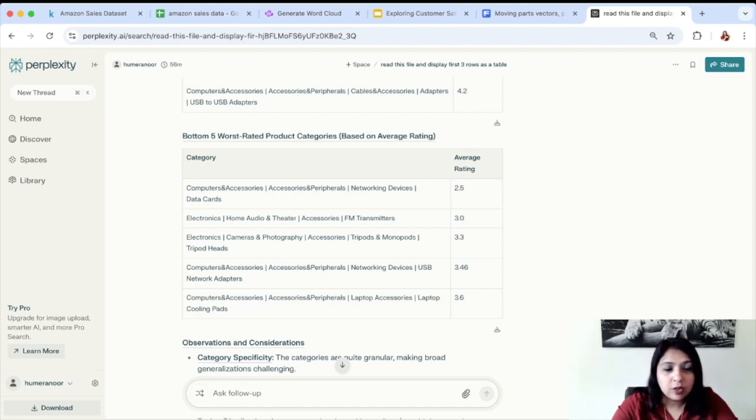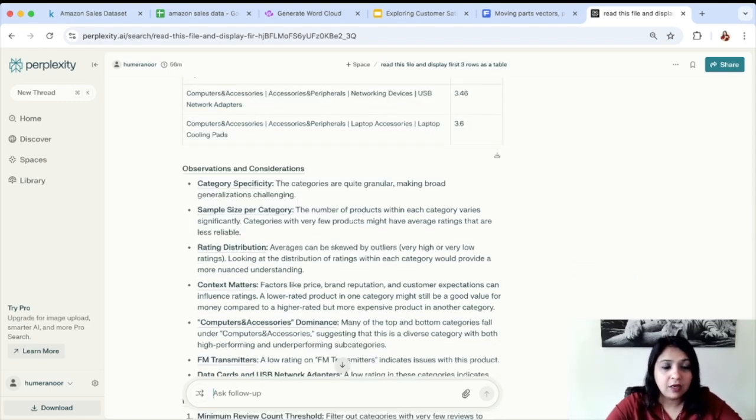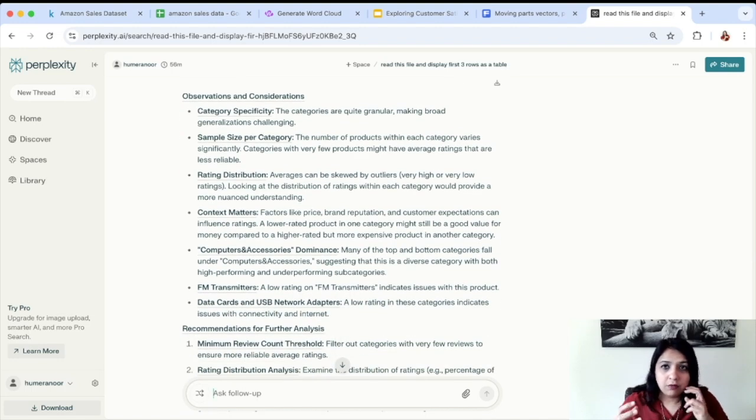Now it is also specifying observations and considerations like the specific categories and the sample size. We need to make sure that we are also looking at data which is representative. So maybe just one person said a very bad thing about a product and most of them said it's a good product, but if we are just looking at one person's comments, then it's actually biased, and so on.